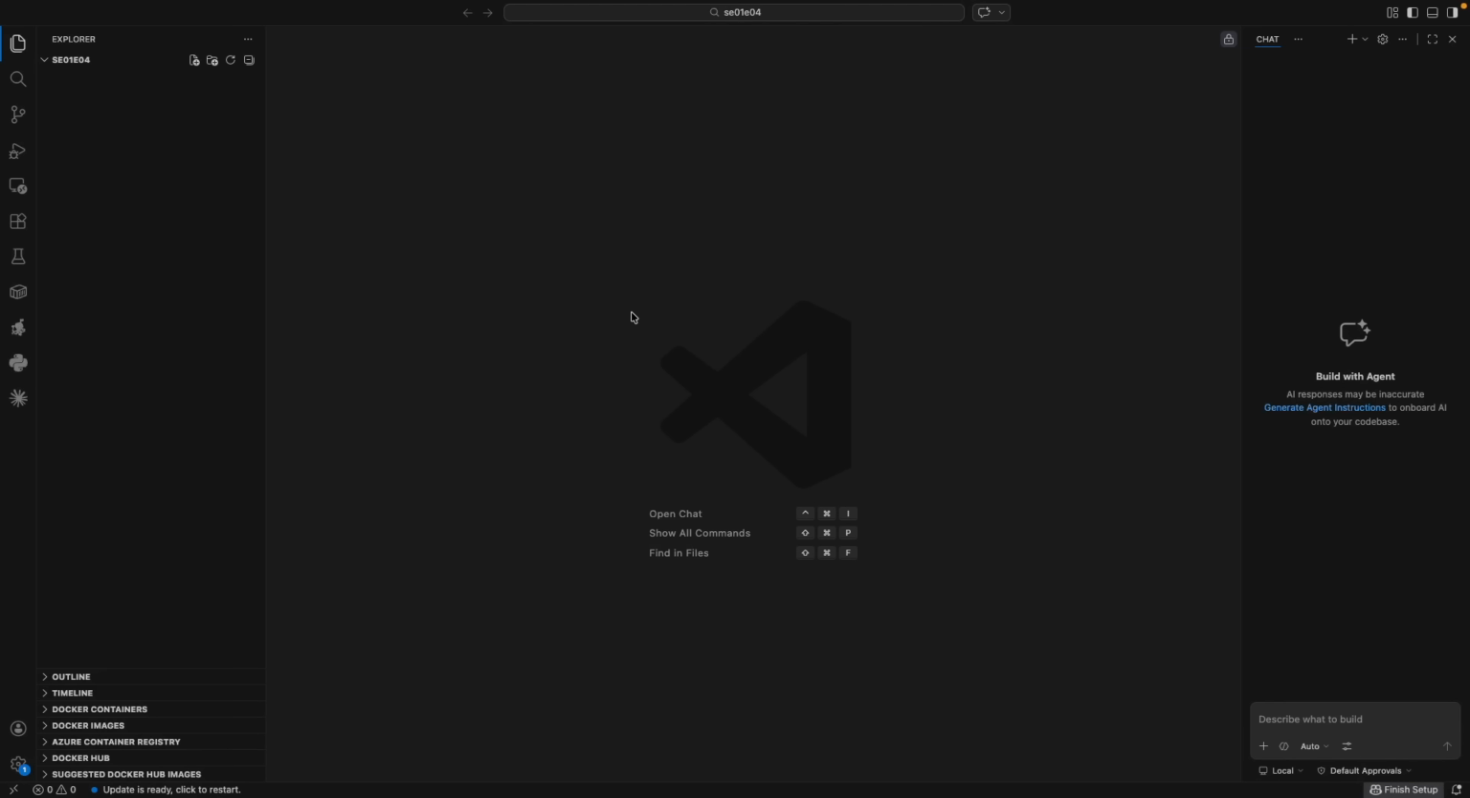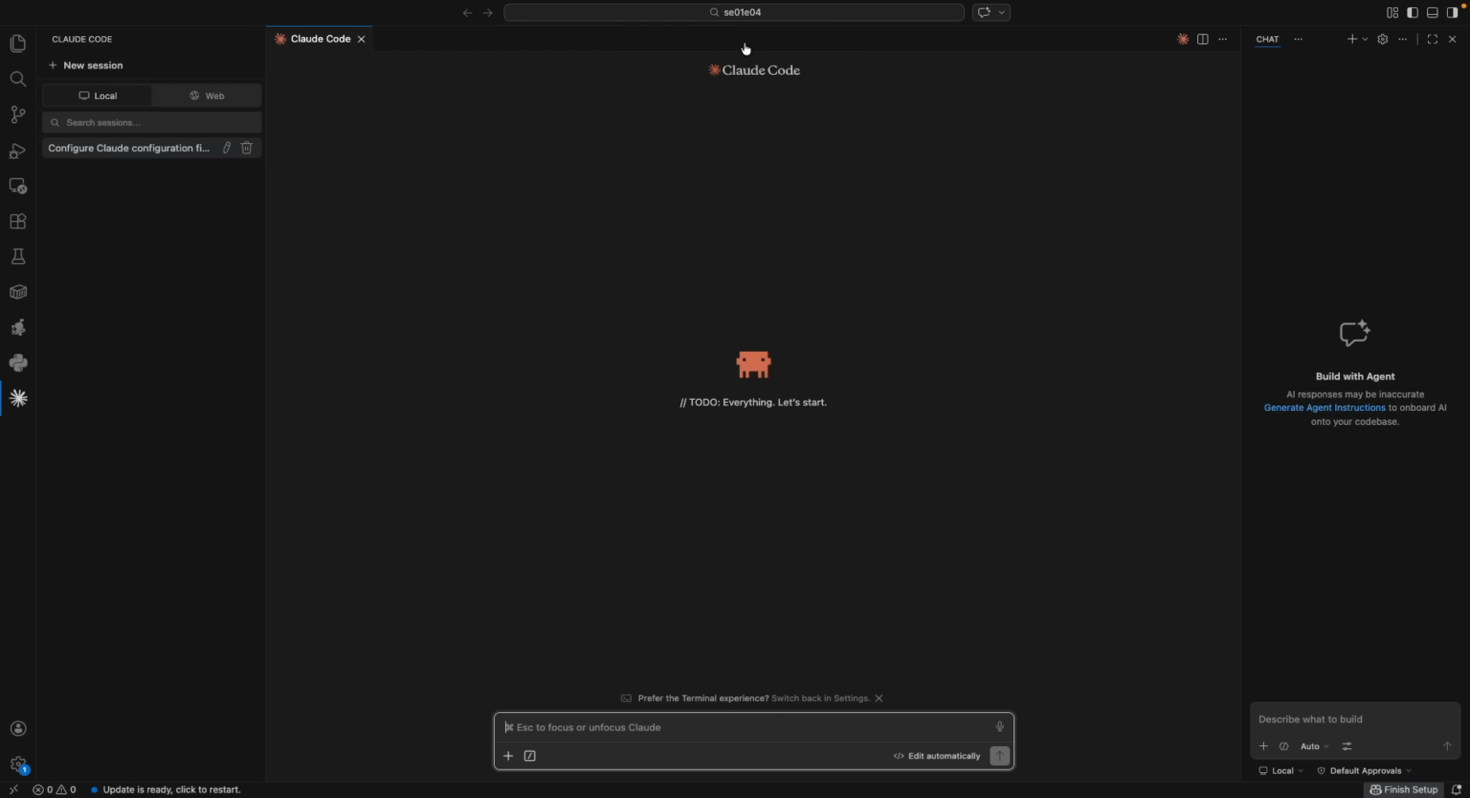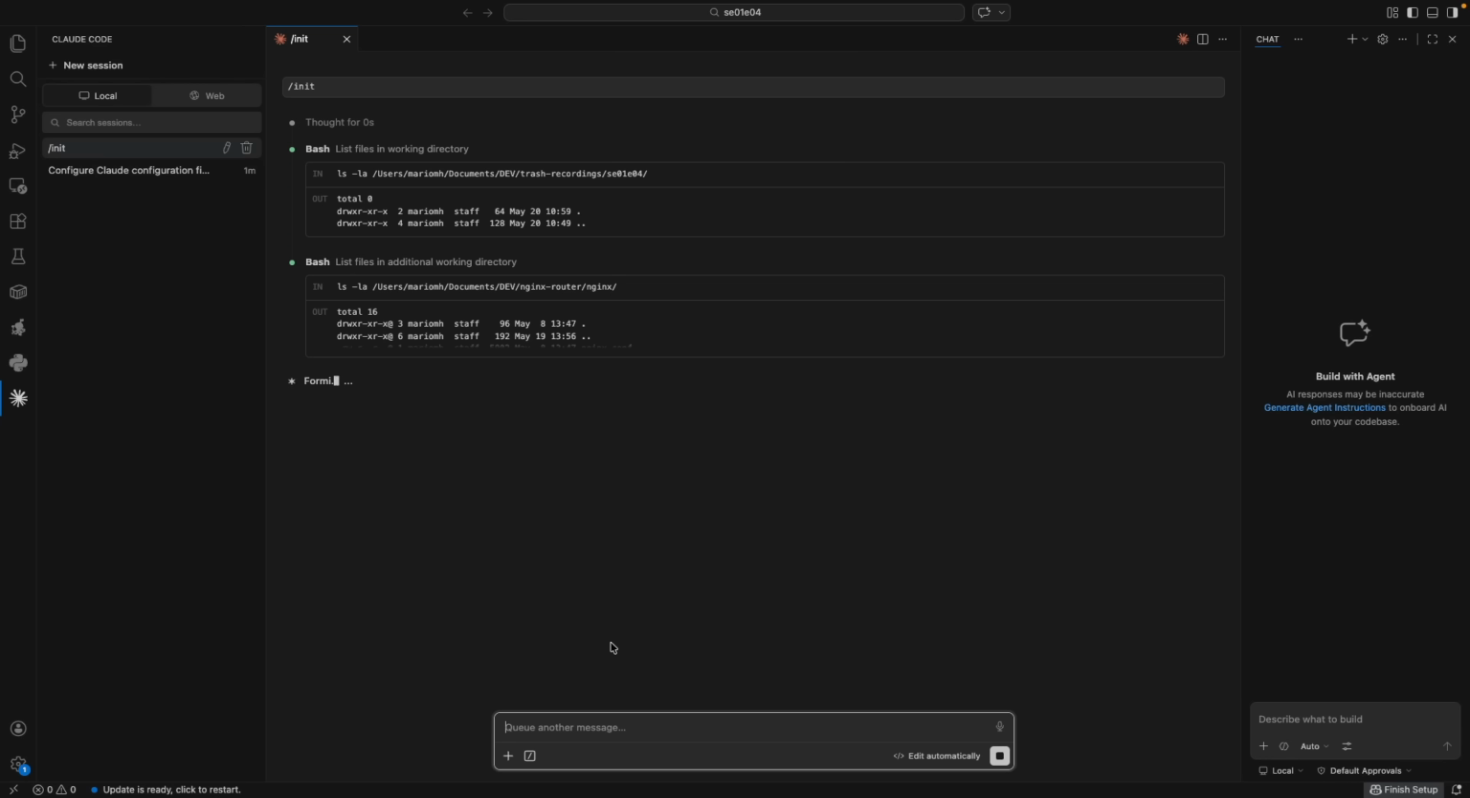So now let's go into Visual Studio Code. Here we have an empty project folder, and we want to start coding now. So we fire up Claude, start a new session, and we start by saying /init. This will tell Claude to initialize the repository we have here, and it will auto-create a Claude.md file. This is the one we will work with today.